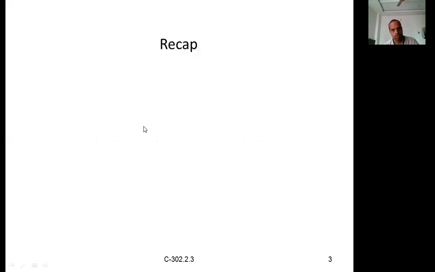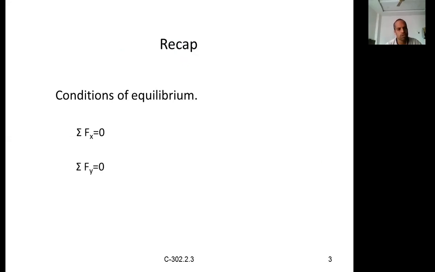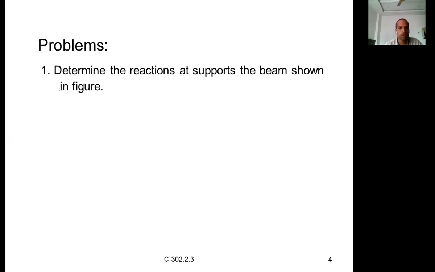The equilibrium conditions are the static equilibrium conditions, of course. The sum of the forces about horizontal is equal to 0, that is sigma Fx is equal to 0, and in the y-axis, sigma Fy is equal to 0, and the sum of the moments is equal to 0. Means sum of the horizontal forces equal to 0, sum of the vertical forces equal to 0, and sum of the moments is equal to 0. These conditions are very much required for finding the unknown reactions of the different types of beams. Now let us see the problems one by one.